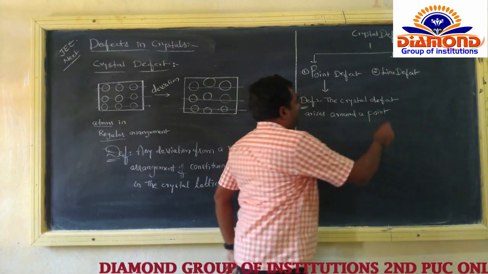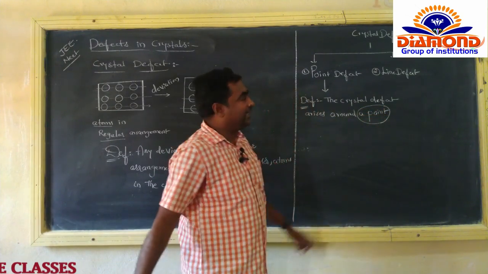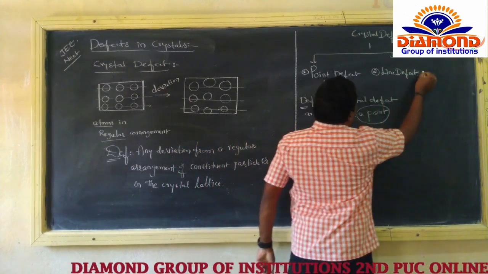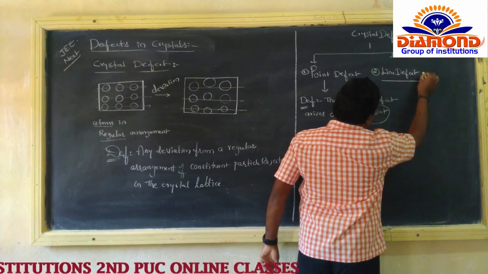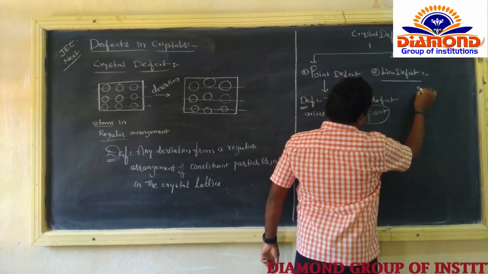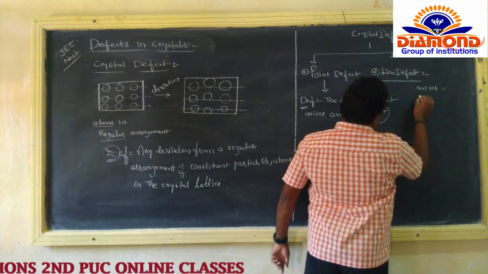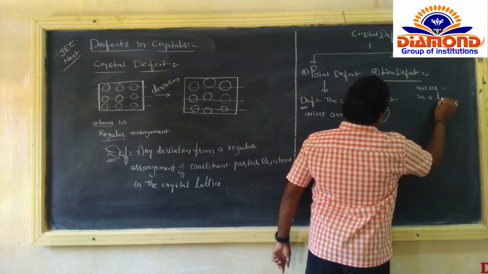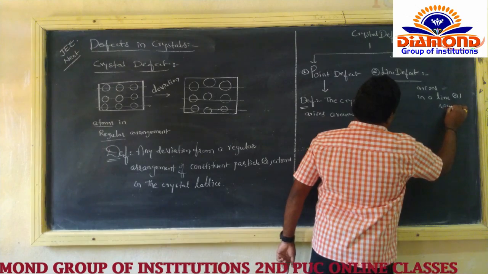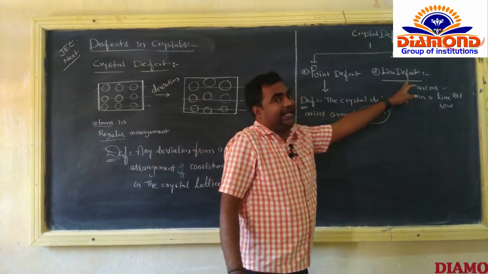A point's surroundings, where we find the defect, that is called the point defect. Now, what about the line defect? The line defect means the crystal defect arises in a line, in a row. That is called the line defect.